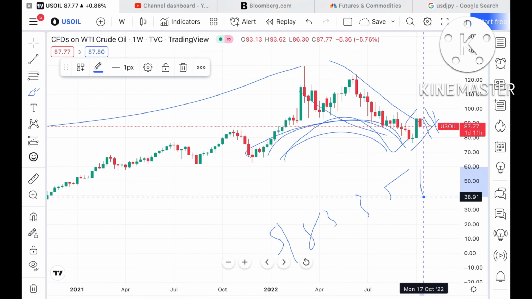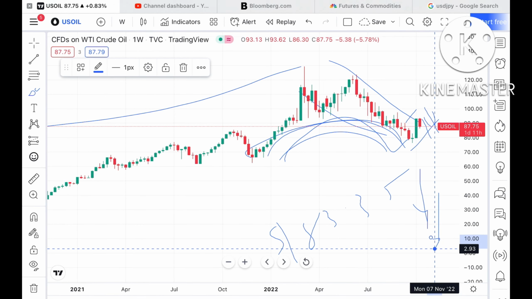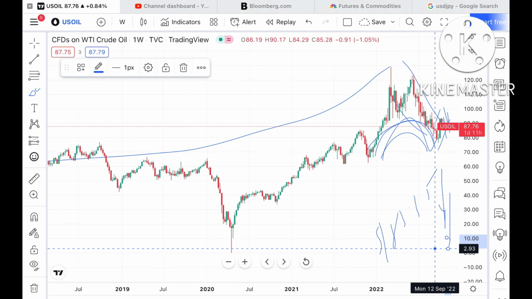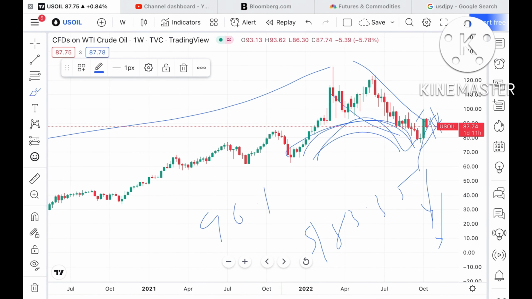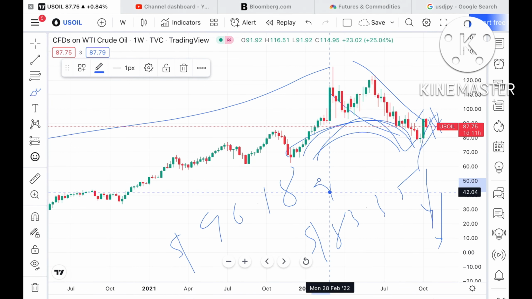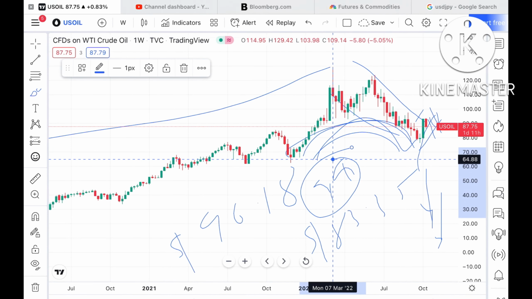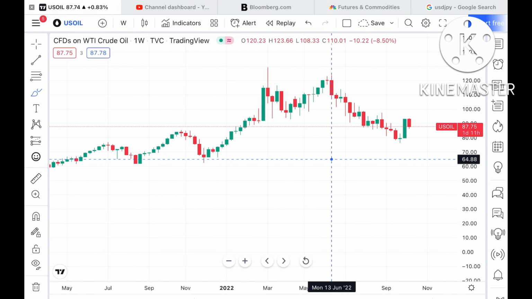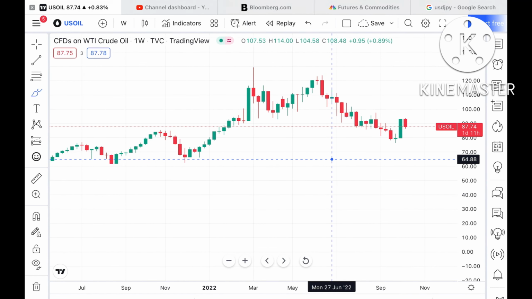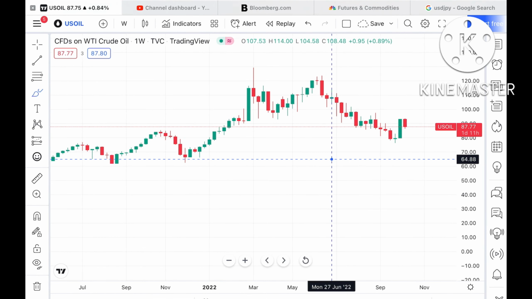So the probability is there that if the price goes below a particular level of 83.35, then there is a higher chance that it can go further down. Or if the price sustains above a particular level of around $96.18, then there is a higher probability that we can see it go further upside. As of now, CPI data is coming, so we can see a lot of volatility in natural gas and other metal and energy stocks.